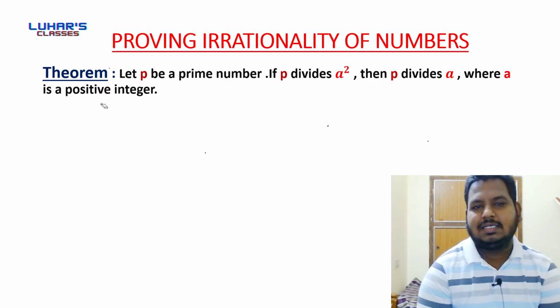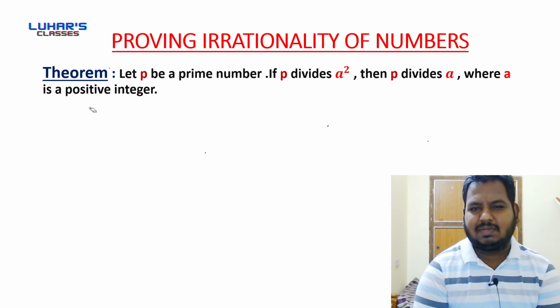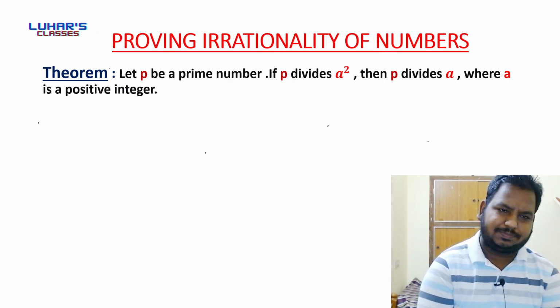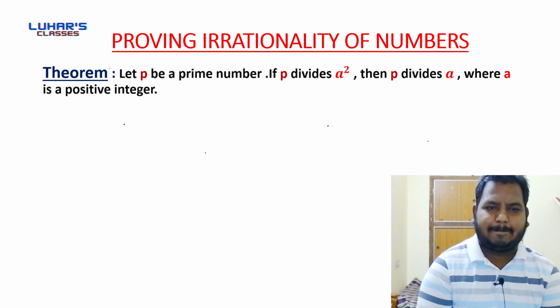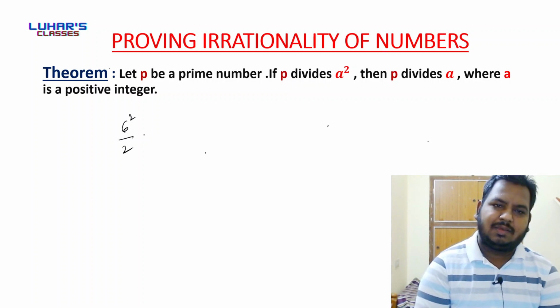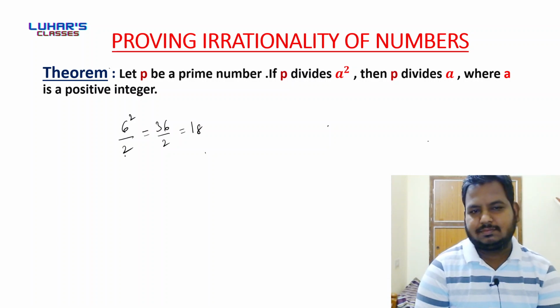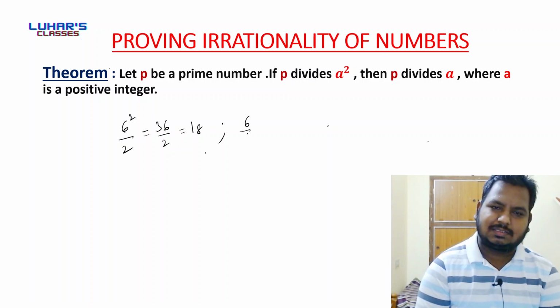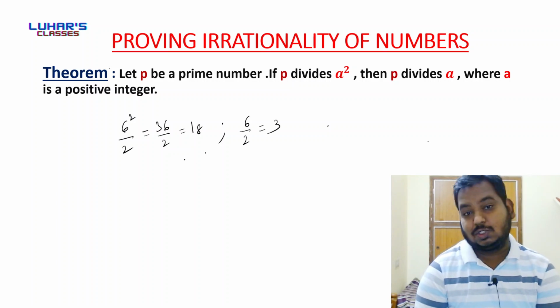Now we'll understand the statement. Let P be a prime number. If P divides A square, then P divides A. Now answer my question. Can I say 2 divides 6 square? Yes, because 6 square is 36 and 36 by 2 is 18. So if 2 is dividing 6 square, can I say 2 also divides 6? Yes, 2 also divides 6.